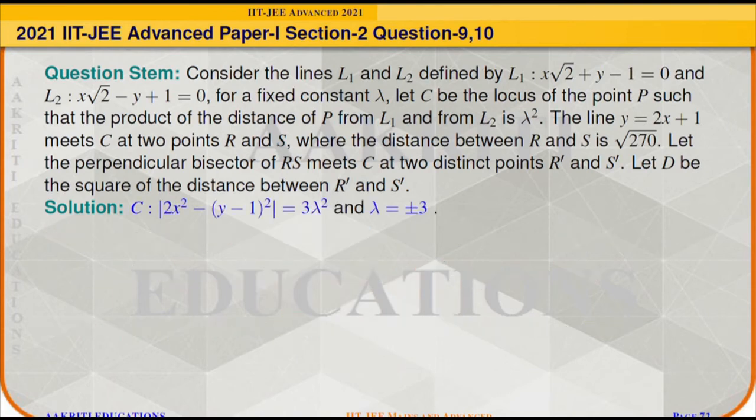Now we have come up with the locus C as modulus of 2x square minus (y minus 1) square is equal to 3 lambda square, and we have also obtained the fixed constant lambda as plus minus 3.